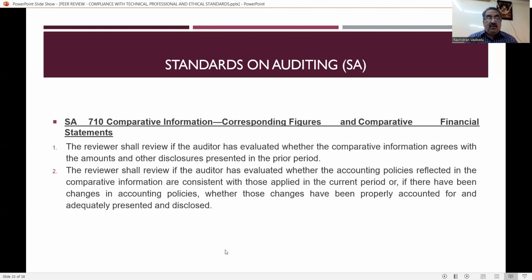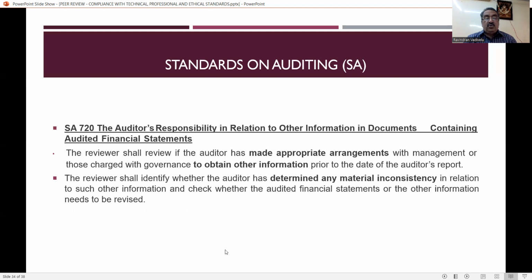That is SA 710. SA 720, auditor's responsibility in relation to other information in documents containing audited financial statements. That is, the reviewer shall review if the auditor has made appropriate arrangements with the management or those charged with governance to obtain other information. Suppose the auditor wants any other information, whether the same has been communicated to the management, whether they made some other arrangement to get all the other information prior to the date of the auditor's report.